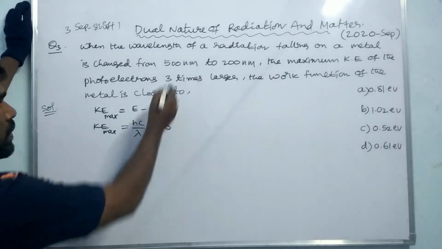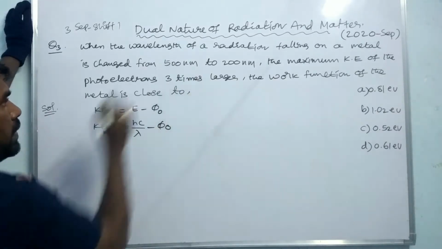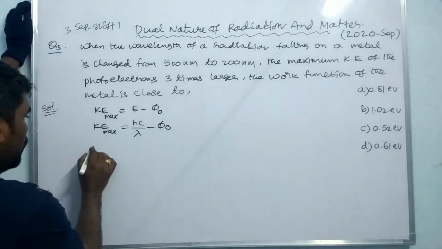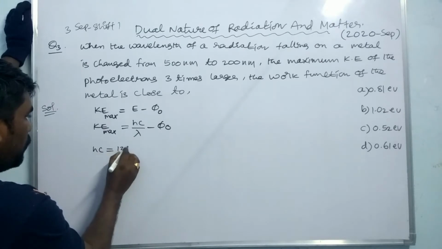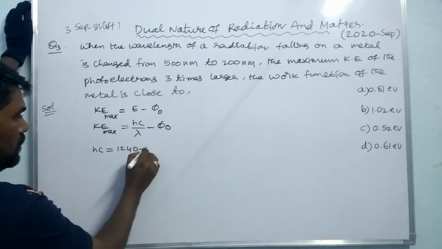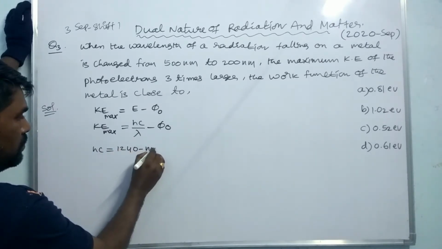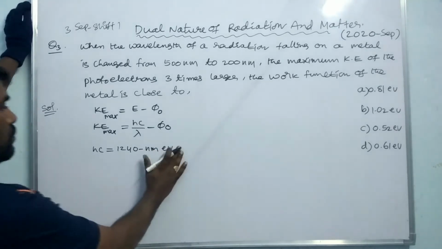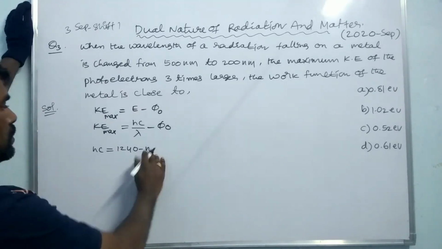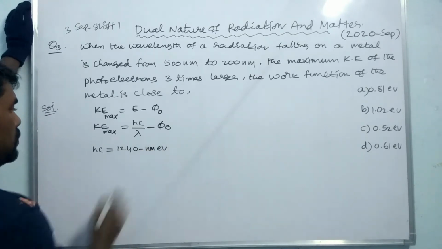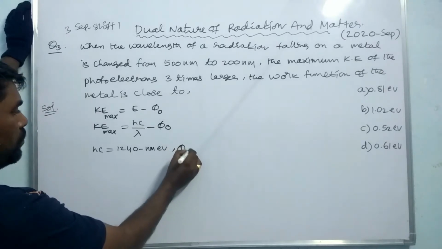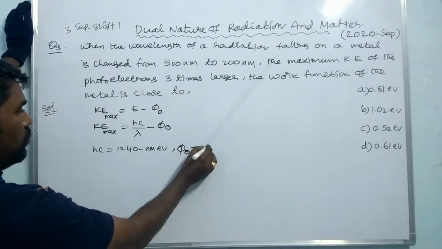So the lambda at first is 500 nm and the second one is 200 nm. What is the hc here? hc is 1240 nm electron volts, and phi naught is the work function.